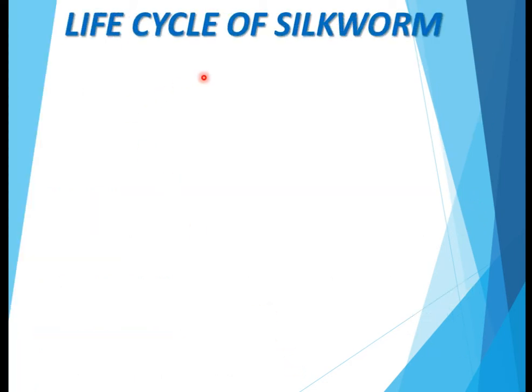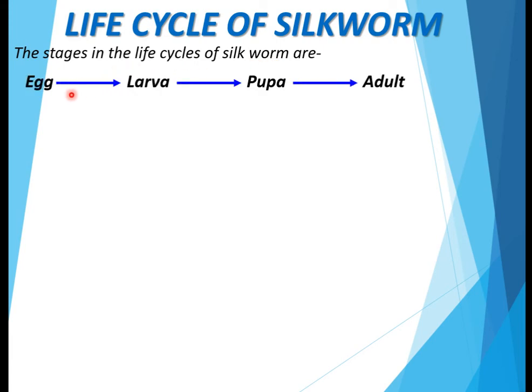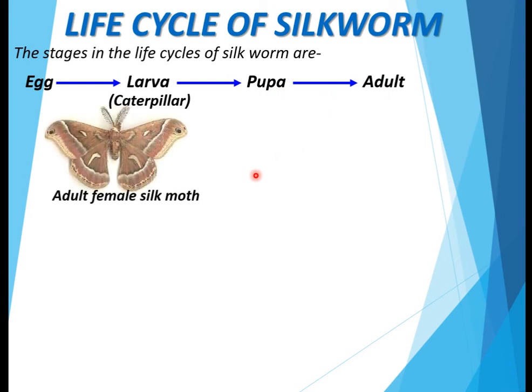Now here we will see the life cycle of silkworm. The stages in the life cycle of silkworm are egg, then it is transformed into larva, caterpillar, then into pupa, and then into adult. Now in this picture you will see the various stages of the life cycle of silkworm.